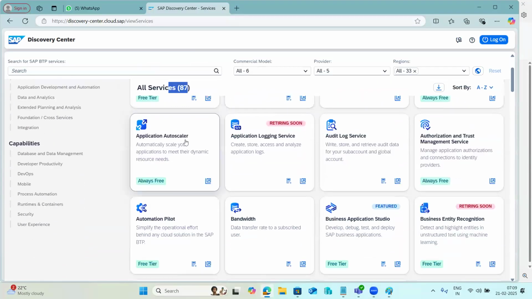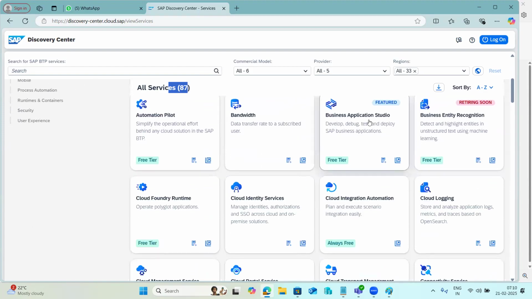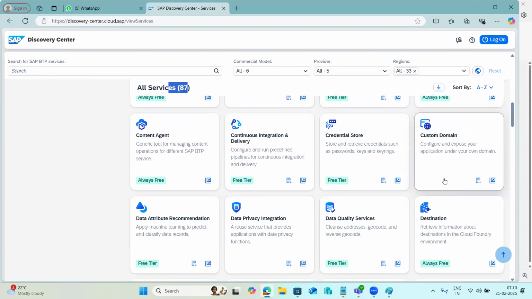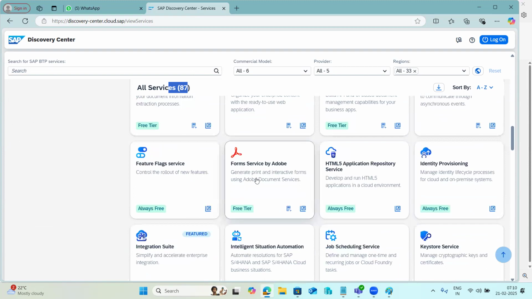Then there is the application autoscaler. If an application has space issues or anything, and they want to uplift, there is an autoscaler option. Then authorization services, and Business Application Studio for the developers. So these are all services, and these are the services, Adobe.